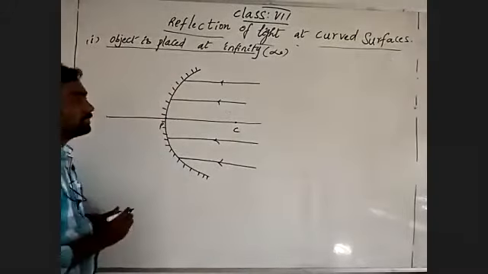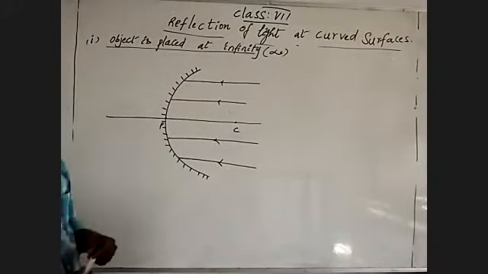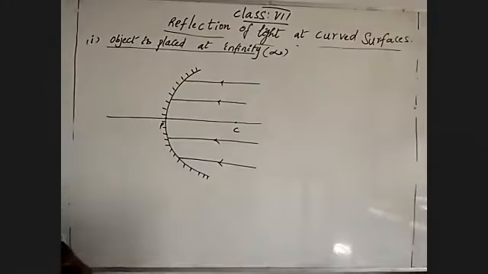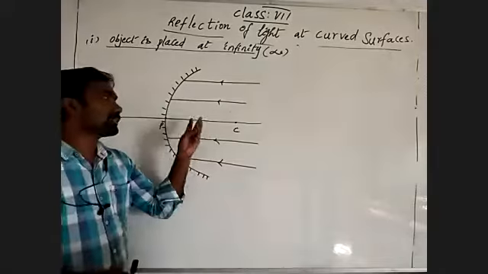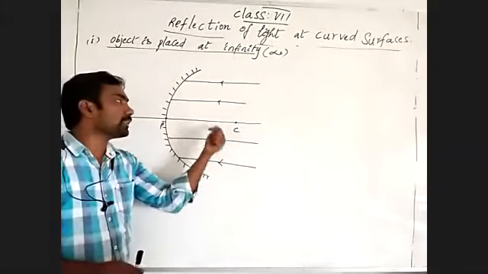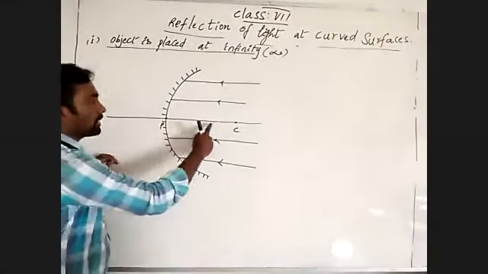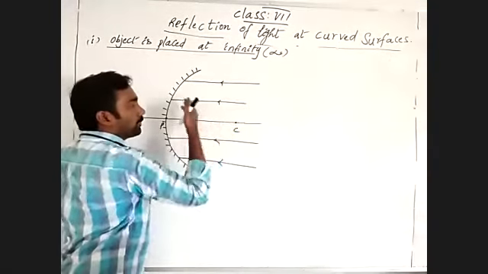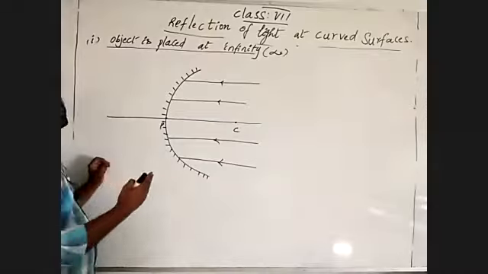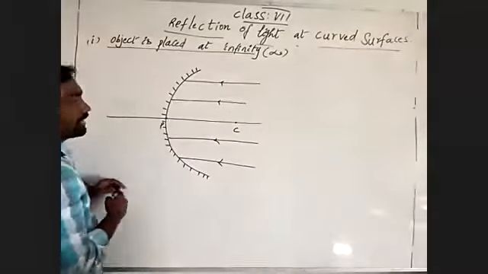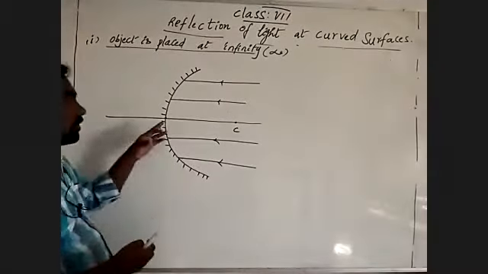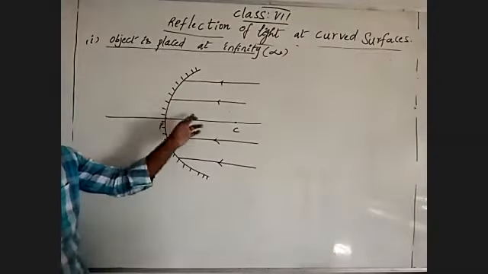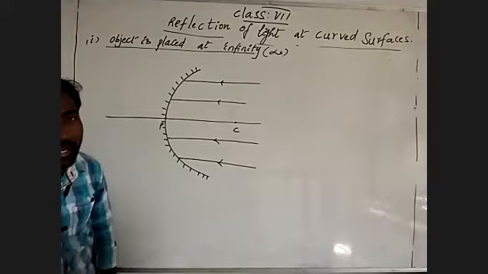Parallel means the distance between any two lines is the same; those two lines we call parallel lines. The light ray traveling from infinity parallel to the principal axis takes a reflection through the focus.